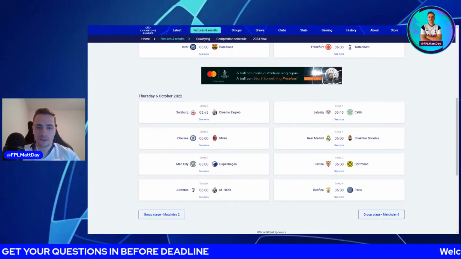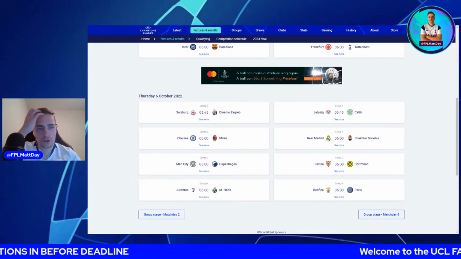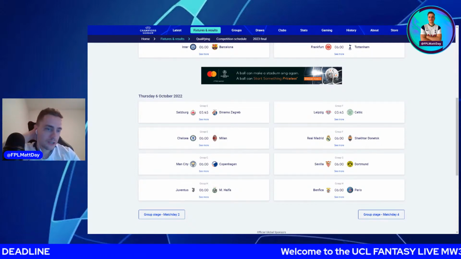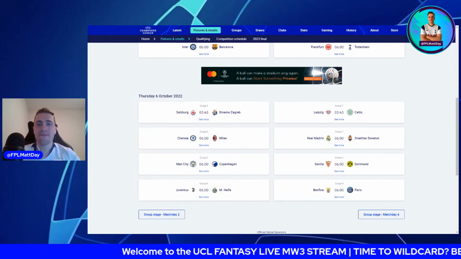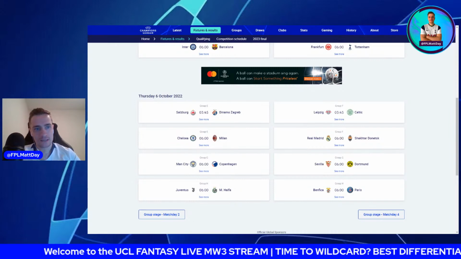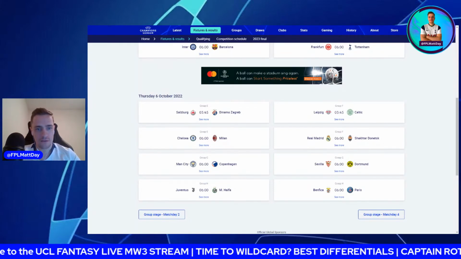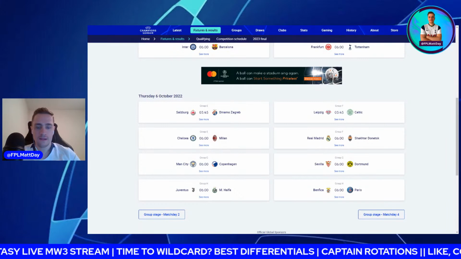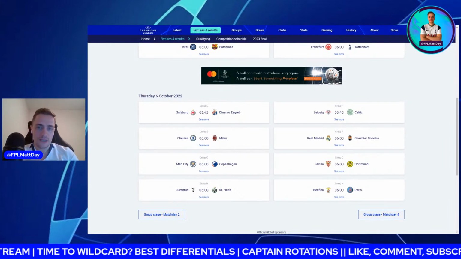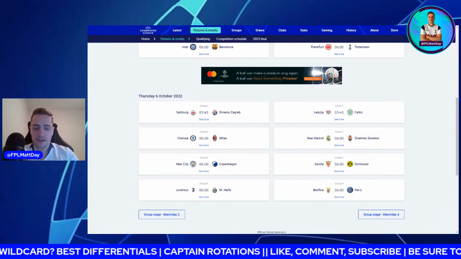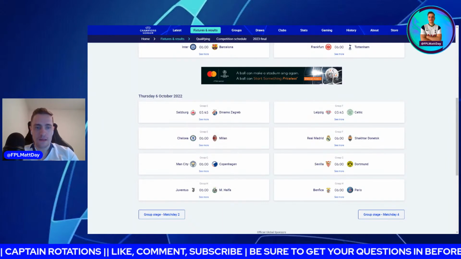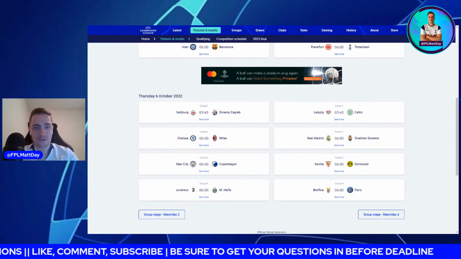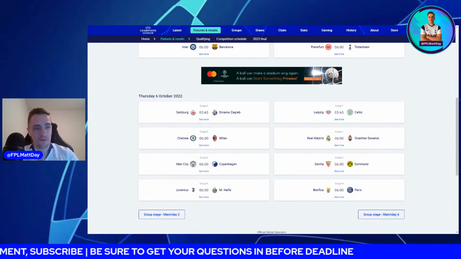And then Juventus versus Maccabi Haifa. I'm going to go with Kostic from Juve. So he actually scored on the weekend for Juve in Serie A. He assisted in the last match week of the Champions League for Juve. I know they lost to Benfica. But what's really interesting about Kostic is he's 5.5 million. He's rated as a defender, so he's classified as a defender in the game. But he's playing in a front three, on the left-hand side of a front three.